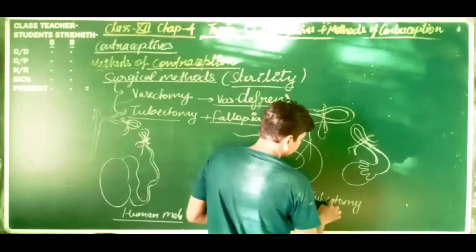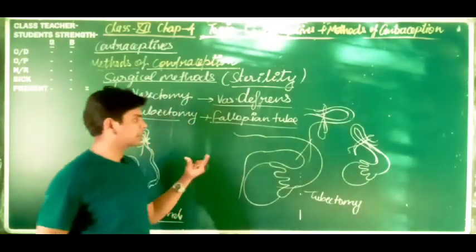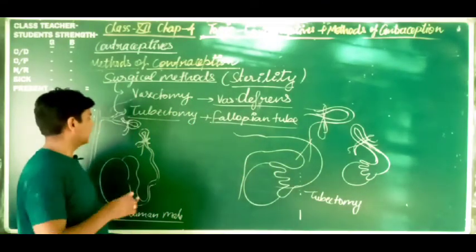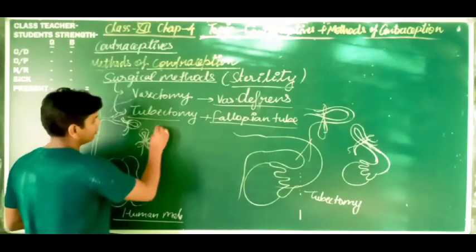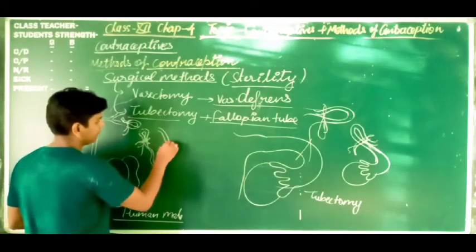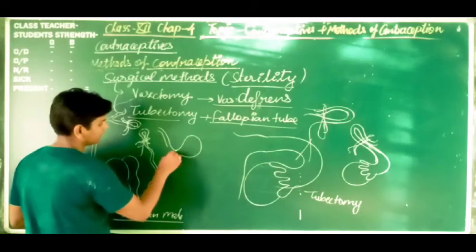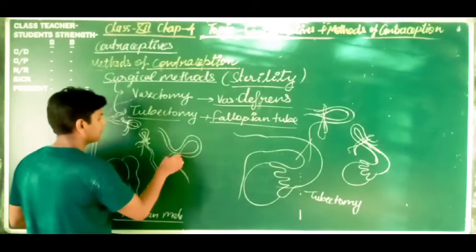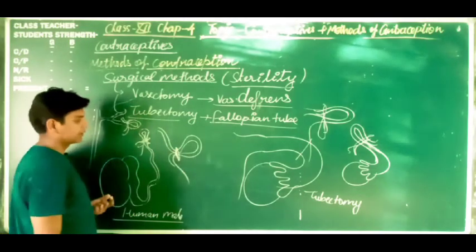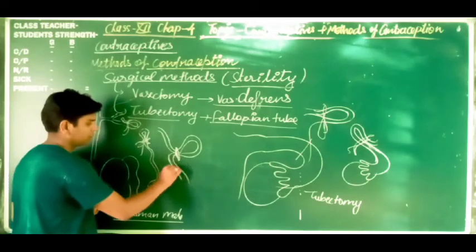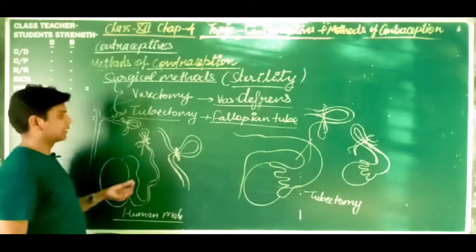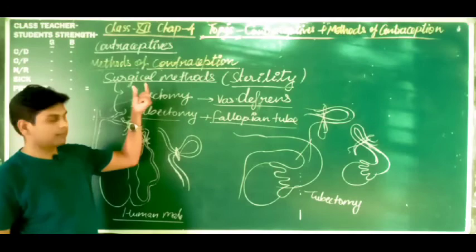Tubectomy. Sometimes this method can be reversible. How is it possible? If we do not cut the vas deferens or the fallopian tube, we just make a loop like this and tightly bind it with thread. So this method is also a reversible method, like the other ones we have discussed.